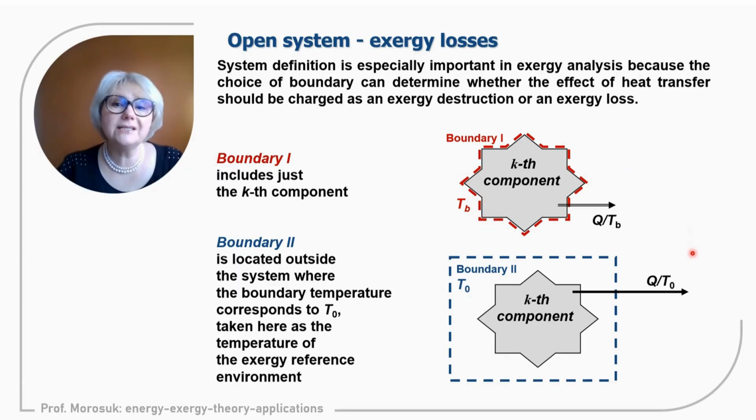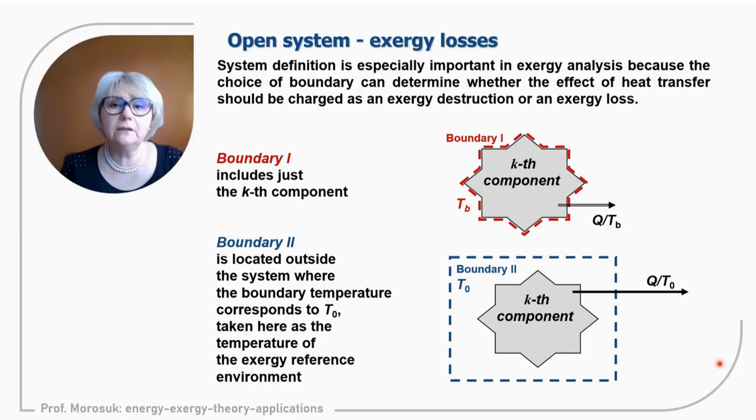Or we can assign other boundary conditions where a little bit of the thermodynamic environment will be included in the boundary, and the temperature of the boundary will be equal to the temperature of the environment. Then this is a stream of entropy that is easy to calculate because we don't need to consider each part of the very complex boundary of the component.